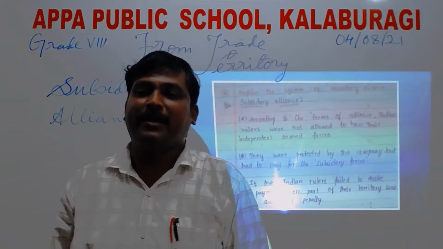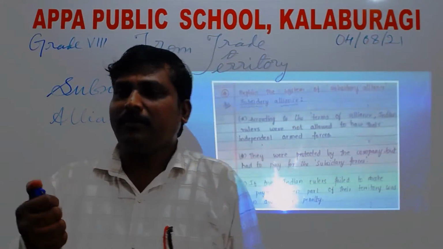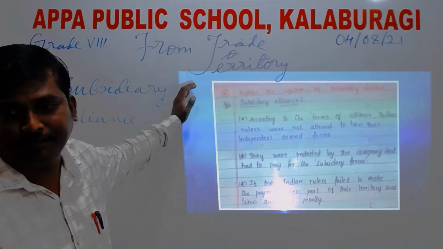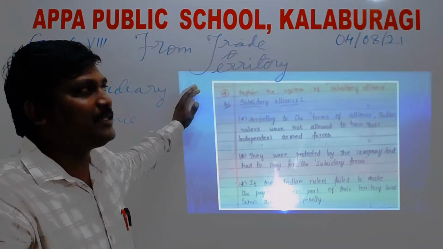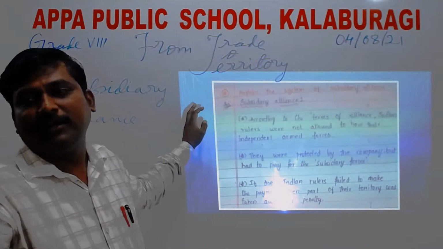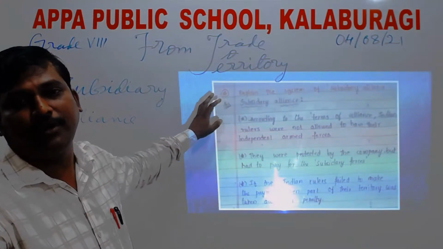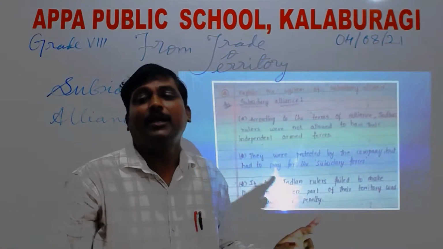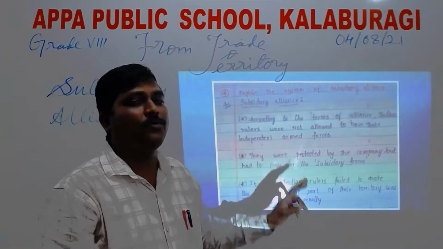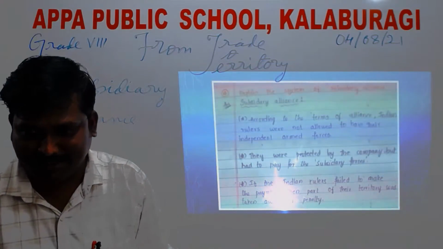For example, an agreement would be made with the king who wanted to take the help of the Britishers. The British put this condition on the ruler: he is not allowed to have independent armed forces.